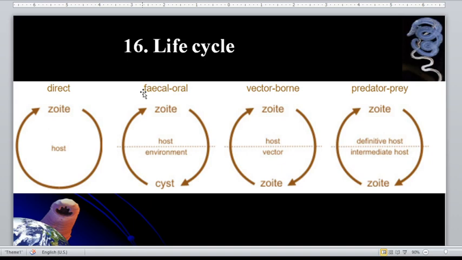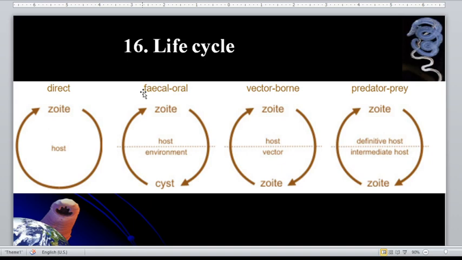When we say fecal oral route transmission, the infective stage is present in the feces of the infected individual. When he passes that feces in the environment, it contaminates the soil, and the soil is already contaminated by the infective stage. So children are playing in the soil, their hands get contaminated with the parasite, and then when they accidentally bite their nails or their hands, they ingest the infective stage. So that is fecal oral route.